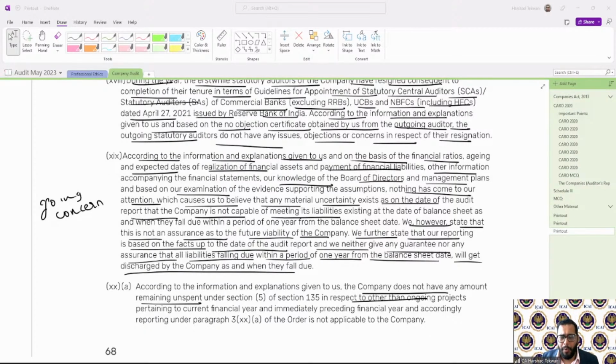At times, it requires some adjustment, but most of the times, the net cash flow from operating activity will be near to the cash loss. I hope I'm clear. Any doubt till now?